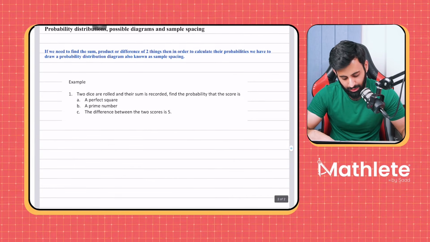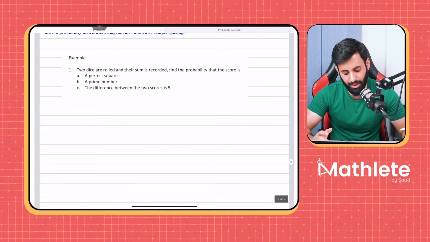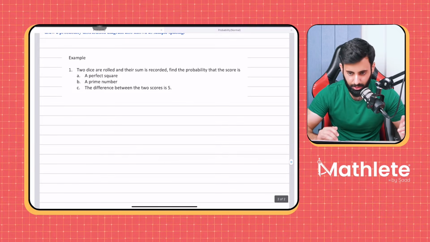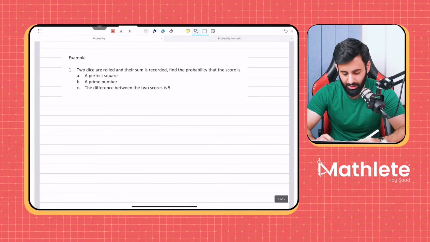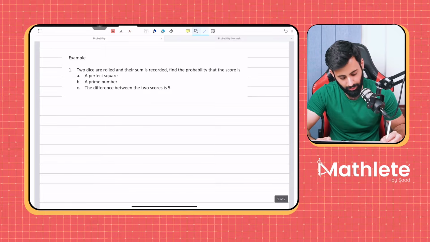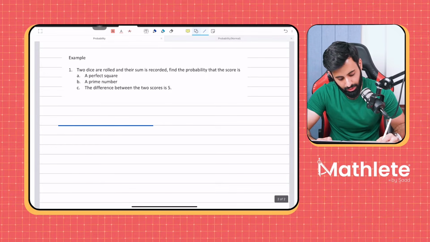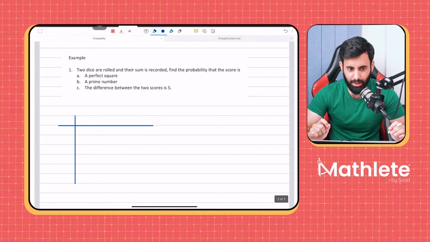2 dice are rolled and their sum is recorded. Find the probability that the score is a perfect square, a prime number, and the difference between the 2 scores is 5. So there are 3 parts, and all the 3 parts we can do very easily if we do something called sample spacing. Now what are we doing with the score? We are recording the sum. So we have 2 dice and we're recording the sum.